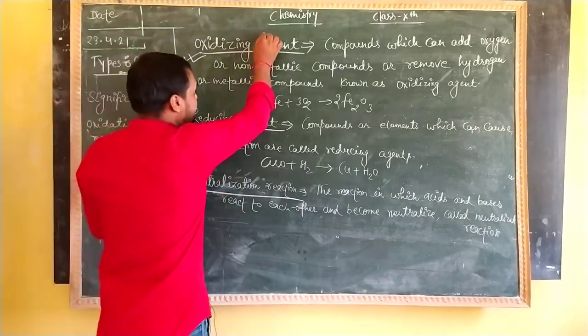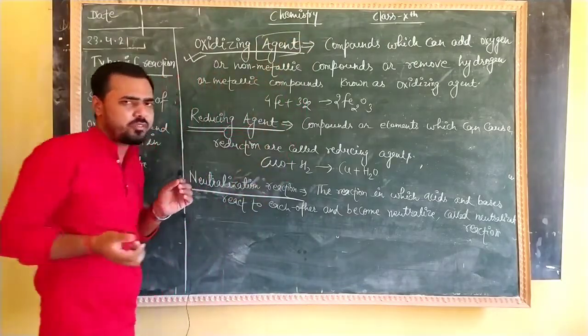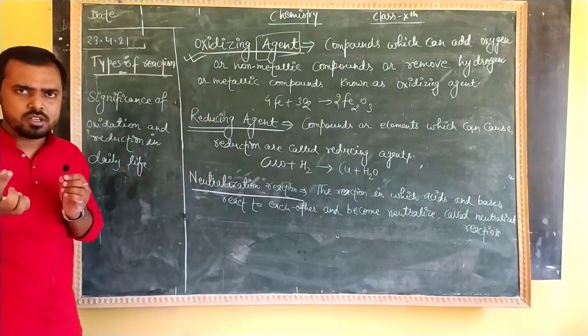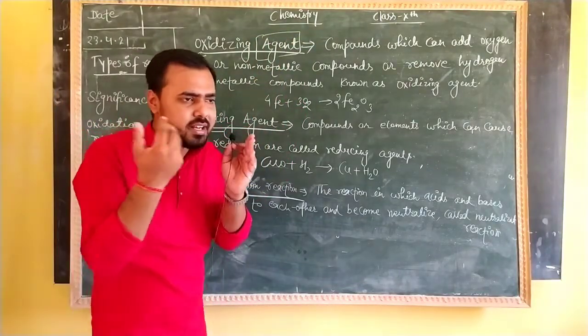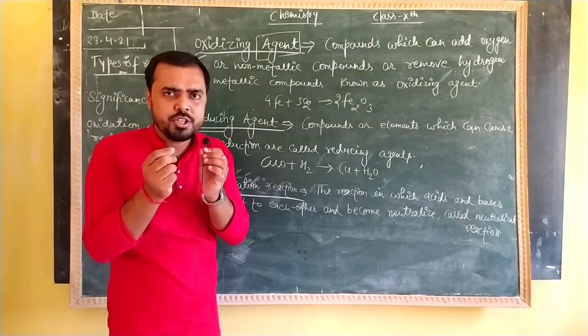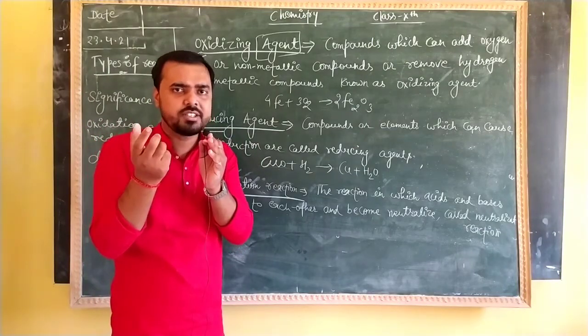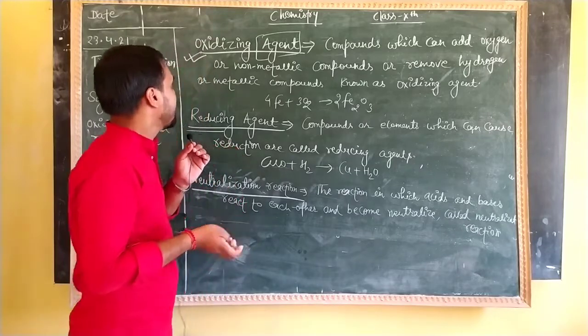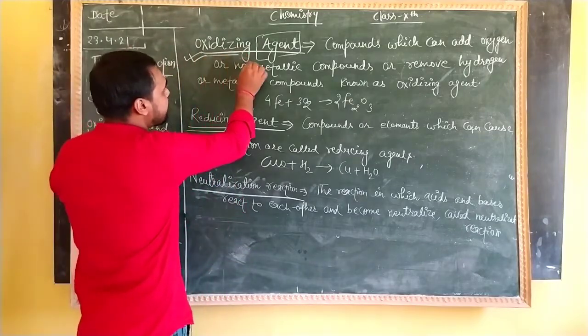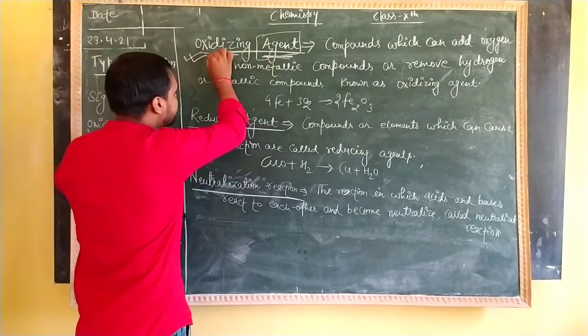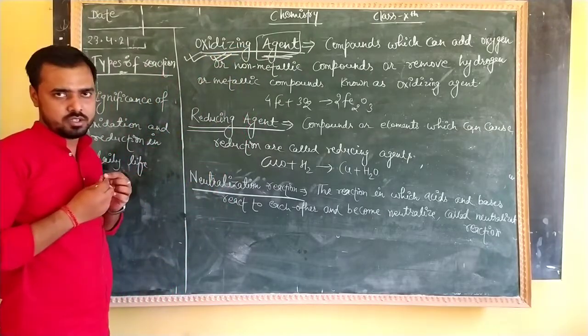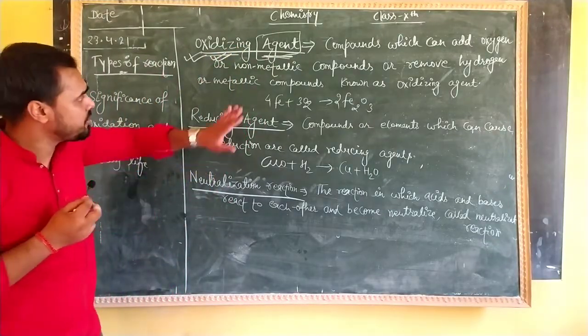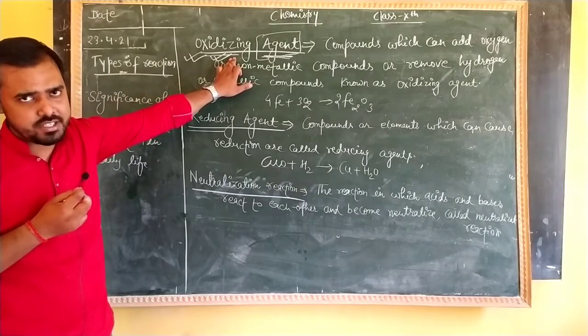So the first question, what is an agent? What do we think agent means? A mediator, the one who takes part to combine anything. कोई भी ऐसी चीज जो जोड़ने का काम करती है ना, एजेंट, दलाल, simple कह सकते हैं. So here oxidizing means the agent that is responsible for oxidation. The agent that is responsible for oxidation is the oxidizing agent.